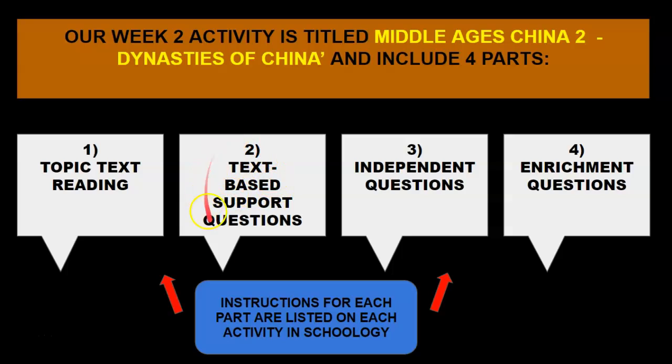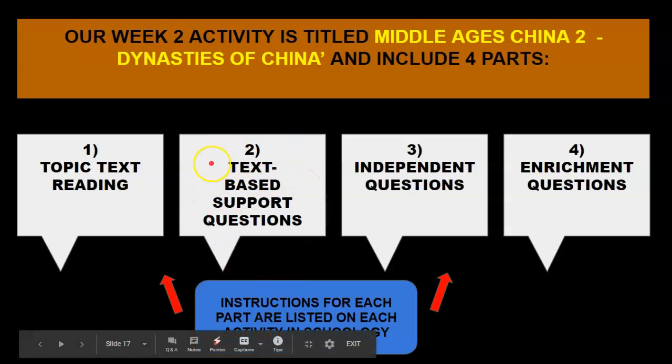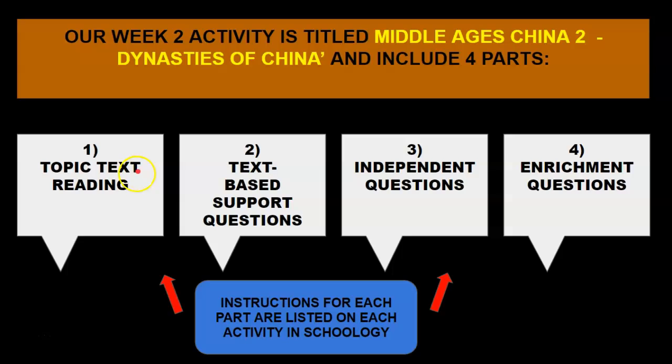The text-based questions can be done by only referring to the activity because the text is attached, and so these questions are based directly on the attached text. The independent questions use some information from the text, but if you want to really answer this question effectively, you can use outside research as well. Okay. And you can answer it in any writing format you want. And you'll see that when you get onto the instructions for the activity.